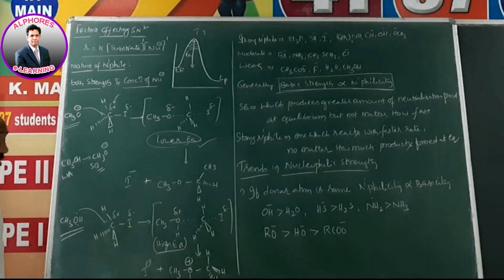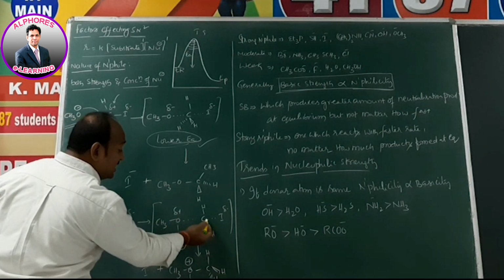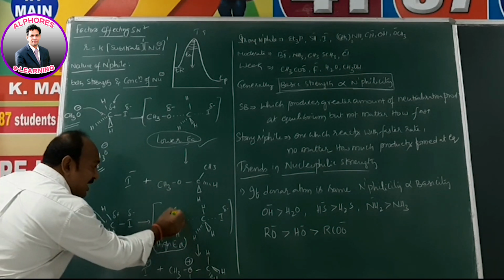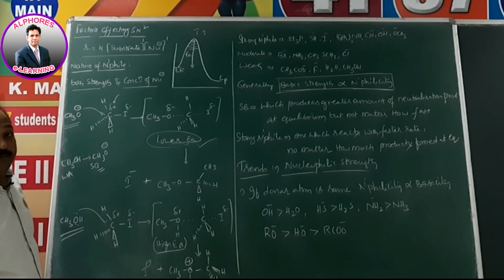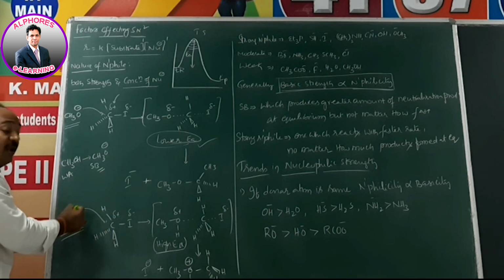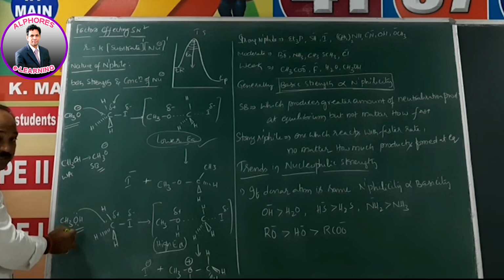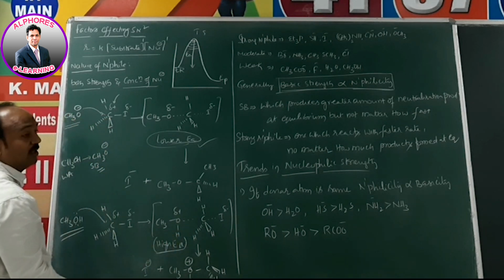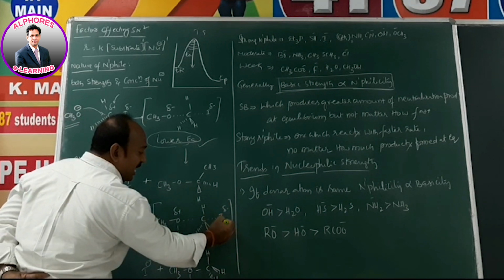In such a case, what happened here? CH3OH itself attacks the electrophilic carbon. Ultimately, this oxygen is going to bear positive charge. So far here, what I said is that the accessibility of methyl alcohol towards the electrophilic carbon is less. And later, CH3O+H forms, and here iodine departs as I minus.